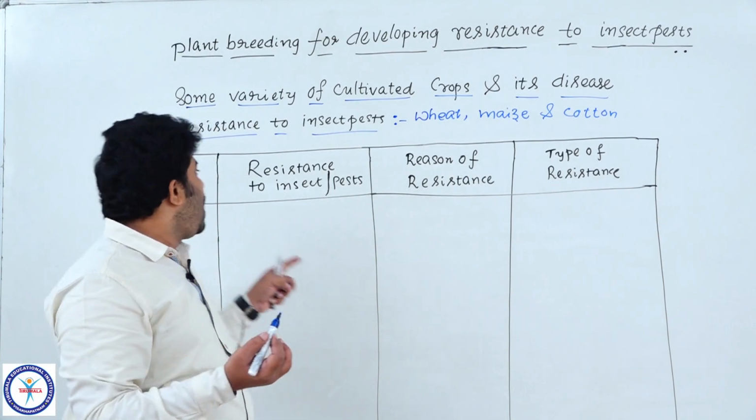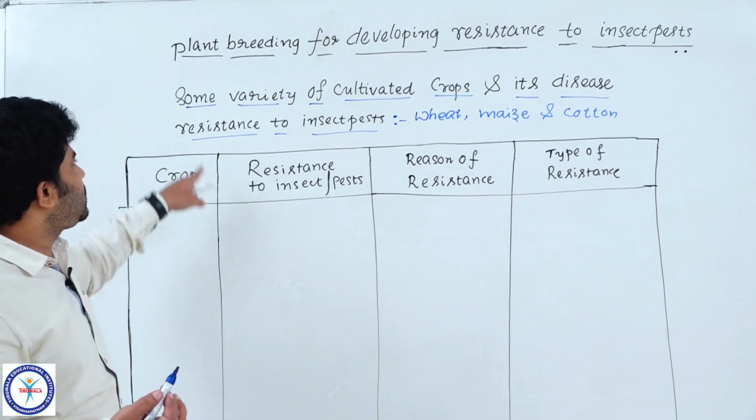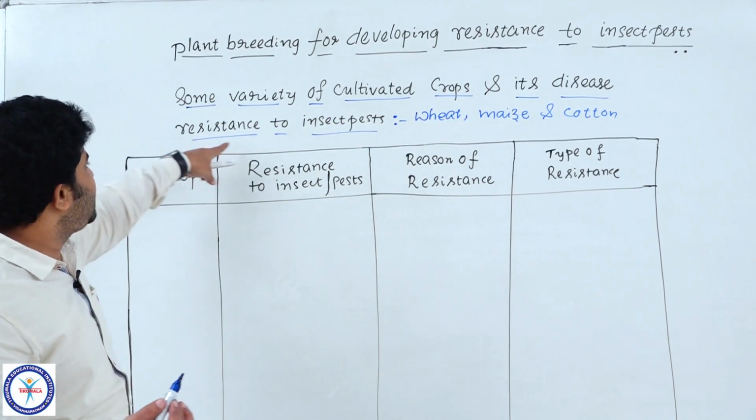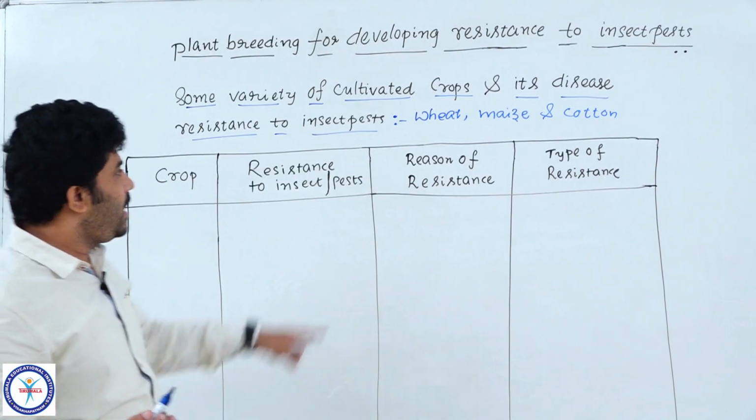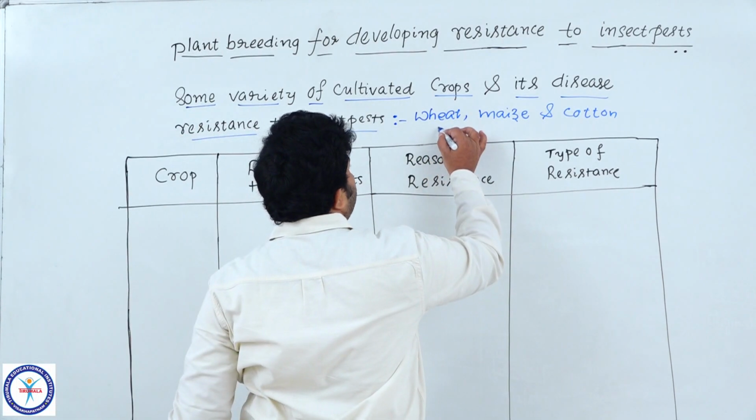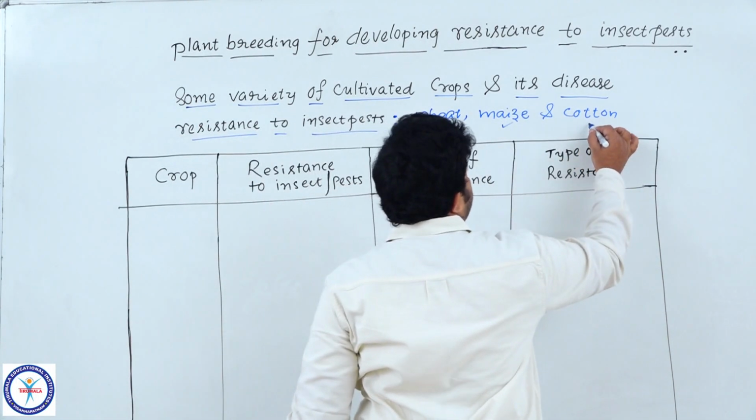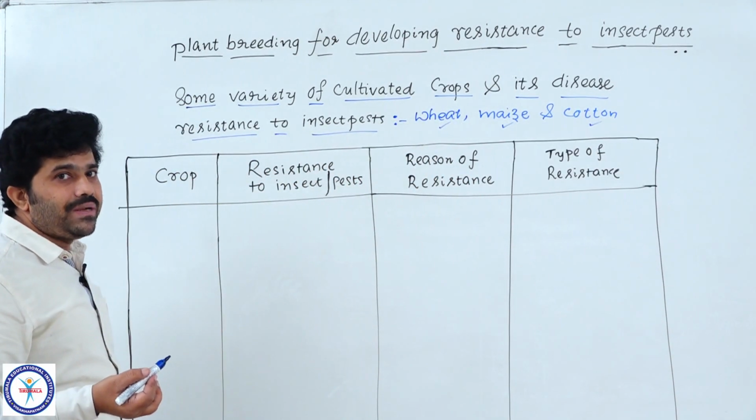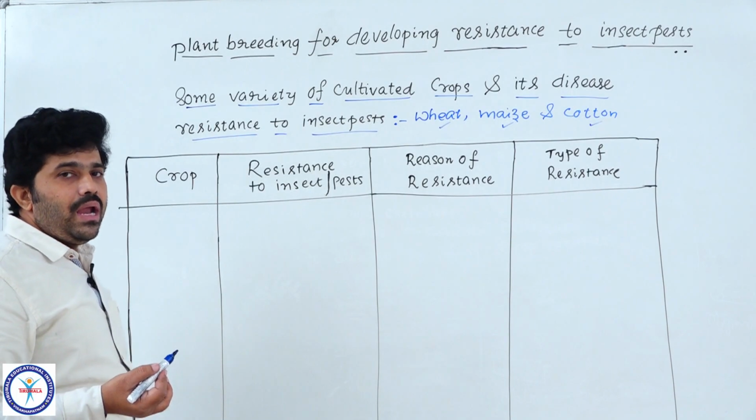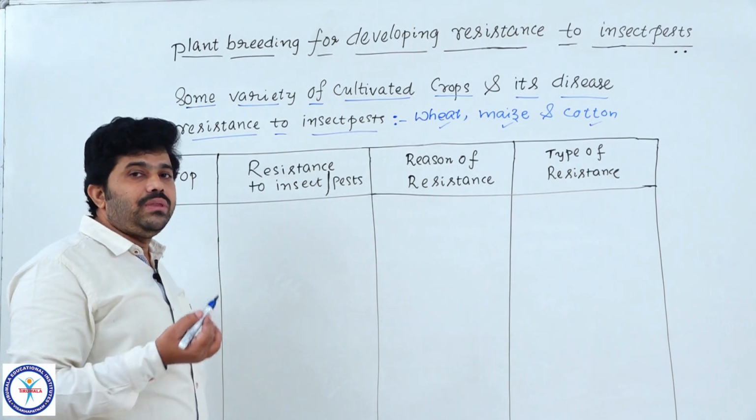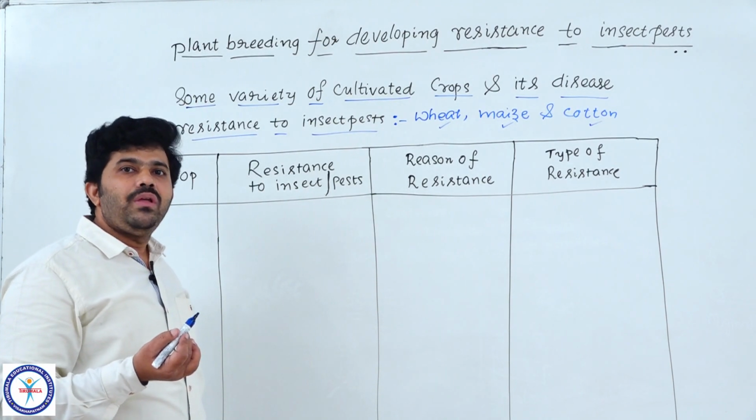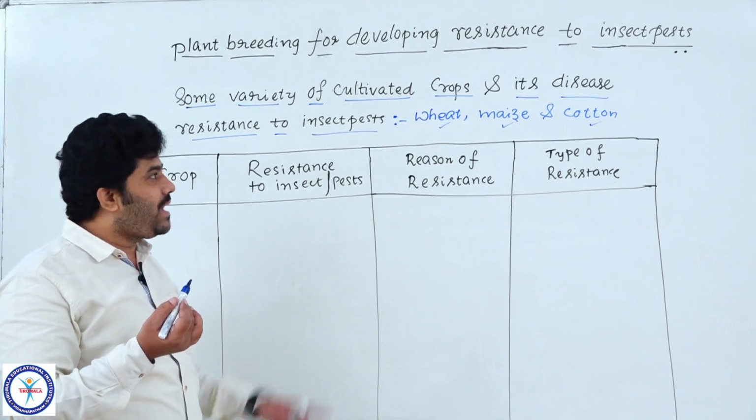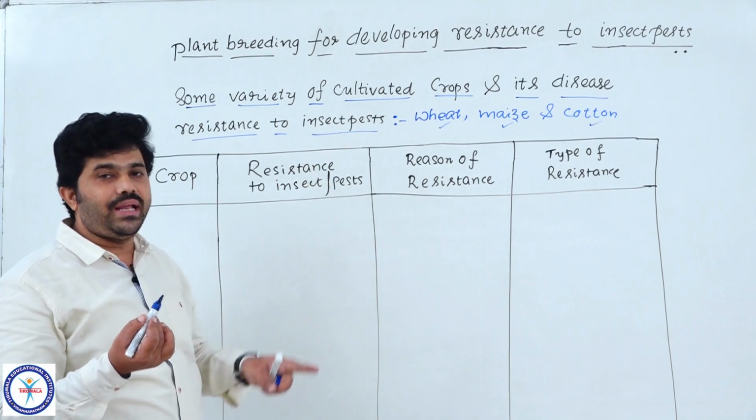For example, through this tabular form, we are discussing some varieties of cultivated crops and their disease resistance to insect pests, especially crops like wheat, maize and cotton. Understood, students? In that, we see what kinds of insect pests damage the crop, and how we eradicate them by changing the characteristic features of crop plants, like in wheat, maize, cotton.